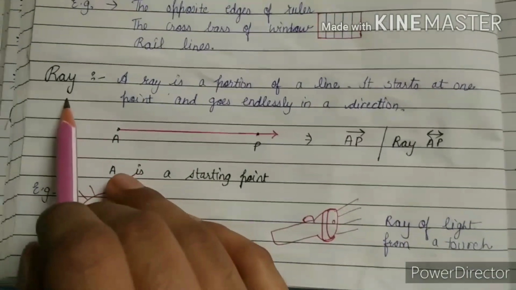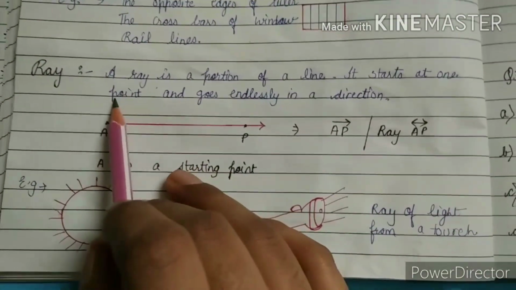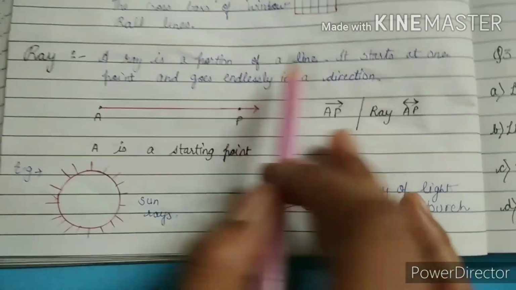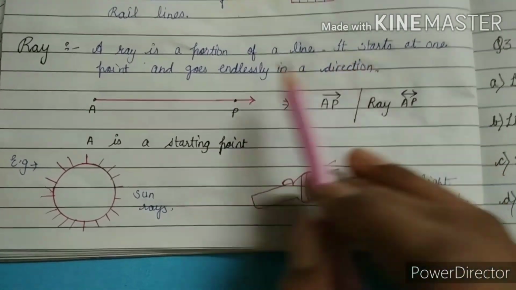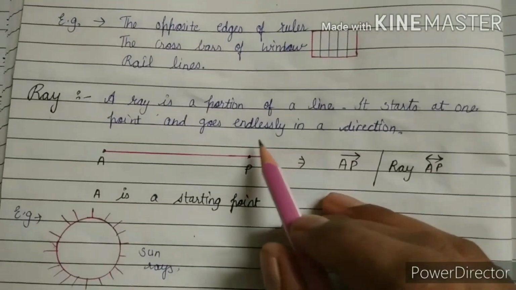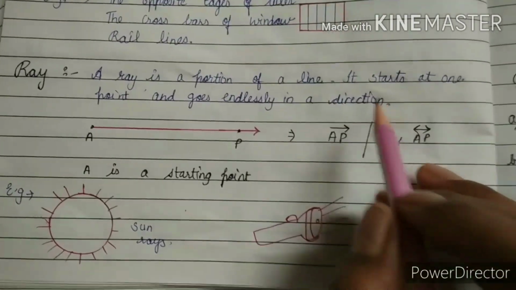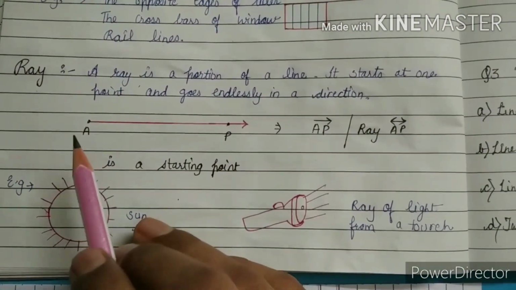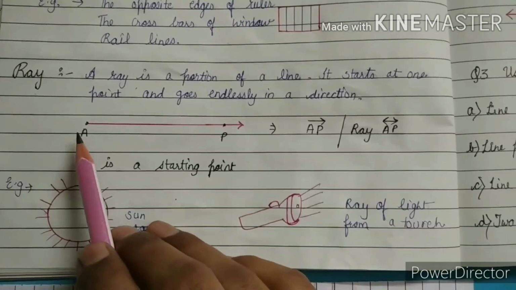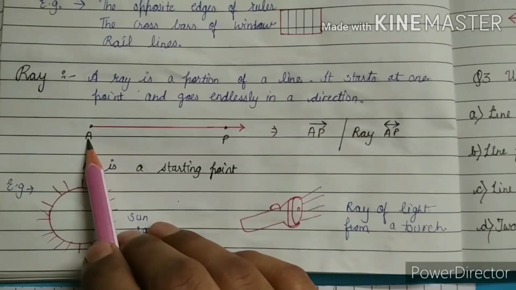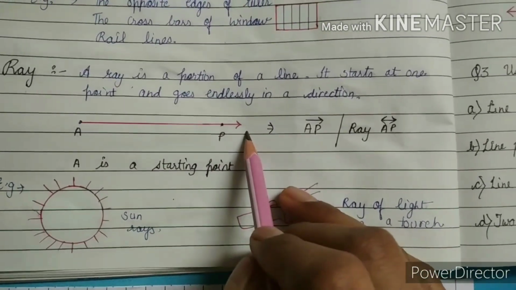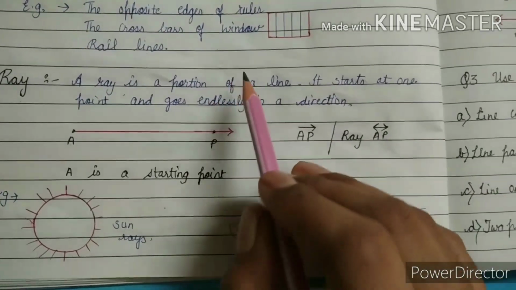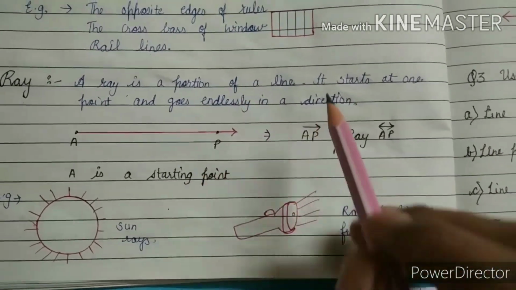New topic is ray. A ray is a portion of a line. It starts at one point and goes endlessly in a direction. It means when we have a line segment which has a starting point but does not have an ending point, that line or line segment is called a ray.